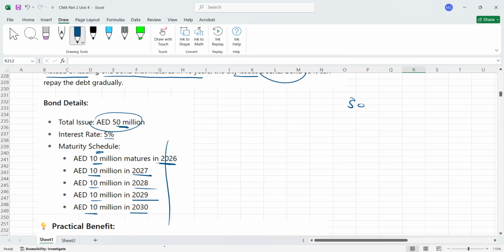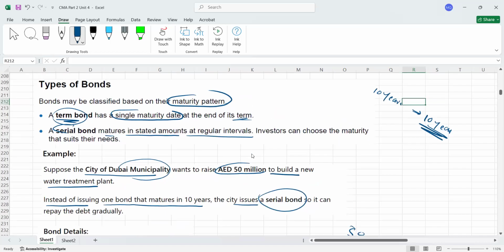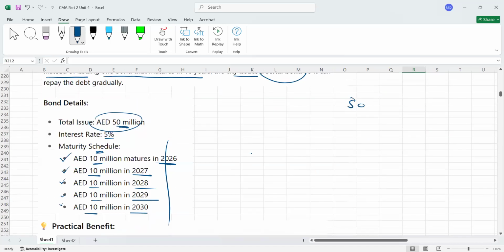See, the loan is 50 million, but you have given various maturity dates. So that's called the serial bond. In the term bond, I have explained to you that we got only a single maturity date, but in serial bonds we got multiple maturity dates. I hope it is clear.